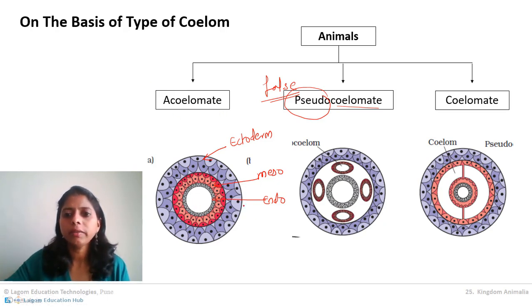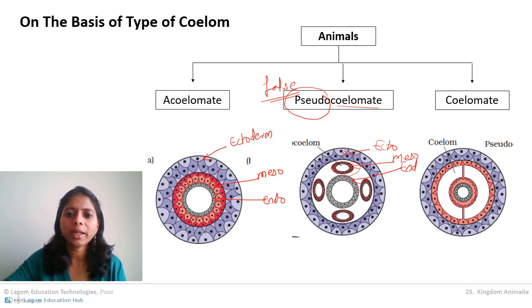On the other hand, if you see the pseudocoelomate animals, this is their ectoderm, this is their endoderm, and here you can see mesoderm. Mesoderm in the pseudocoelomate animal is in patches. See, one patch, another patch, next patch.